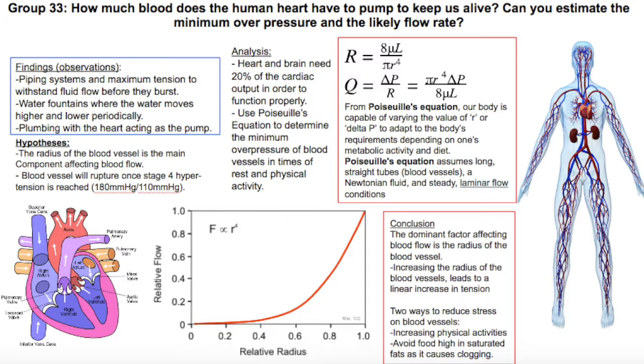As a conclusion, in the hypothesis we stated that the dominant factor affecting blood flow is the radius of the blood vessels. Hence, for a given blood pressure, increasing the radius of the blood vessel leads to a linear increase in tension. This implies that large arteries must have thicker walls than small arteries in order to withstand the level of tension. Another conclusion is that the blood vessels will rupture once stage 4 hypertension is reached, which is 180 mm mercury over 100 mm mercury. Using Poiseuille's equation, we determined the minimum flow rate to be 59 to 89 cubic centimeters per beat.